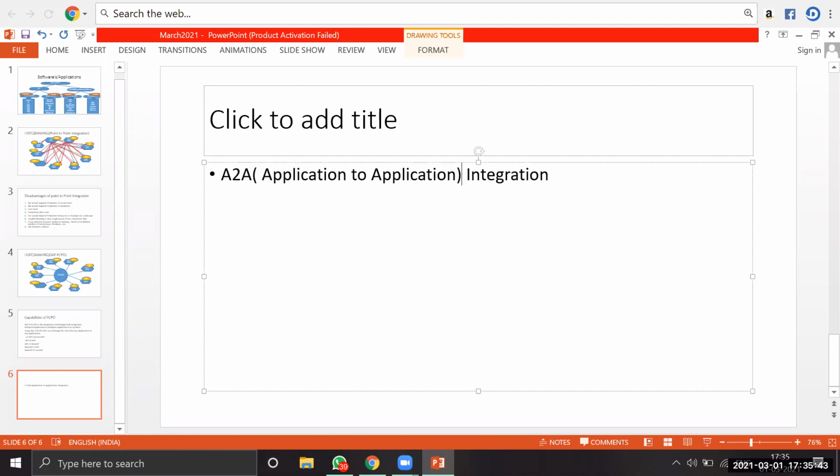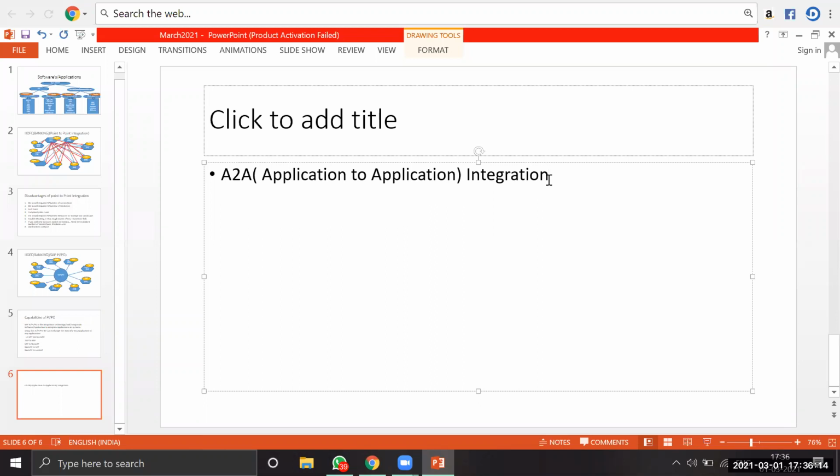What do you mean by application to application integration? Within the organization, if you have n number of applications and you want to extend the data between these applications, we always go for ATA integration. Are you clear? ATA means application to application within the organization, within the landscape, within the network.